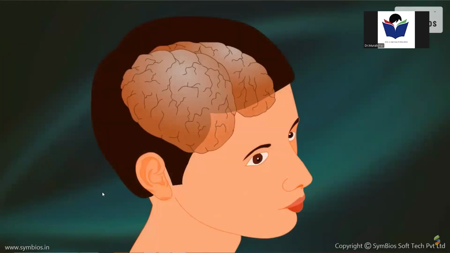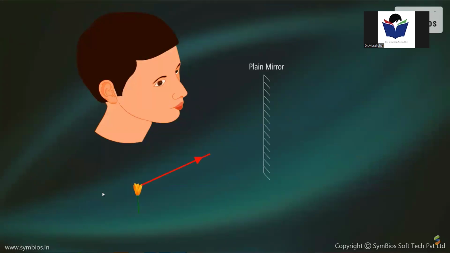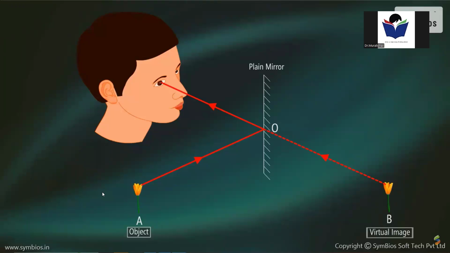Virtual images. However, at certain times, the brain is unable to analyze correctly. For example, if a ray of light coming from an object at point A bends at point O and then reaches our eyes, the brain is unable to perceive that the light reaching our eyes is bent at point O. Now, since the brain is only able to analyze that the light travels in straight lines, it assumes that the light reaching our eyes is from the point B. Therefore, we can see that the object is positioned at point B, although in reality, the object is positioned at point A. So, we can say that B is the virtual image of A because it only seems that the light is coming from the virtual image.